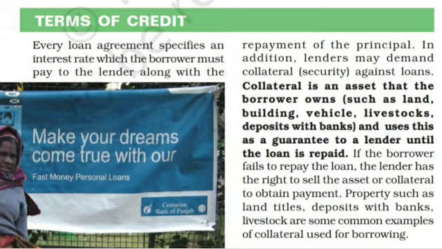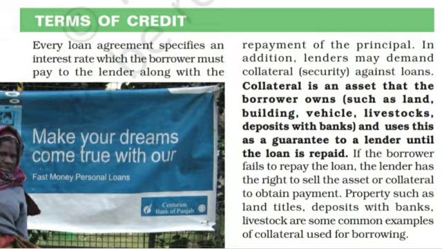So what do you mean by collateral? They demand collateral means a security against their loans. So what is collateral? We can study it in detail. Collateral is an asset, a property that the borrower owns. Example, the land, building, vehicle, livestock, deposits with the banks, etc. And the borrower uses this as a guarantee to a lender until the loan is repaid.